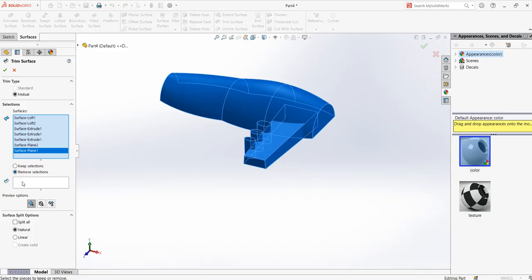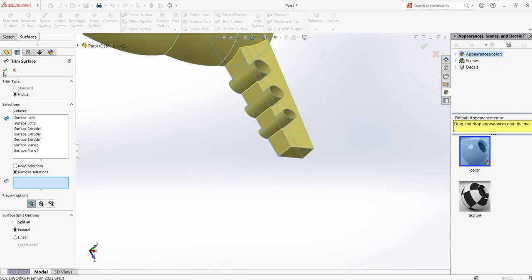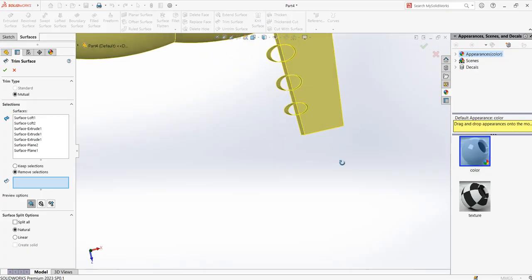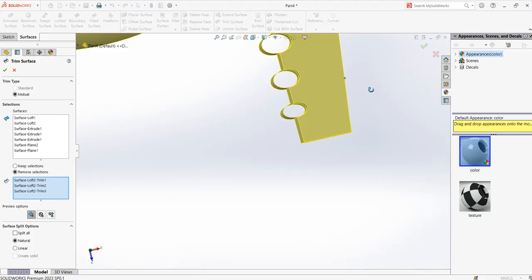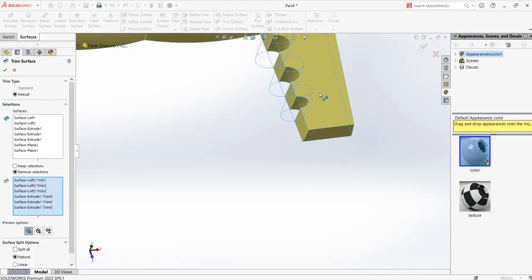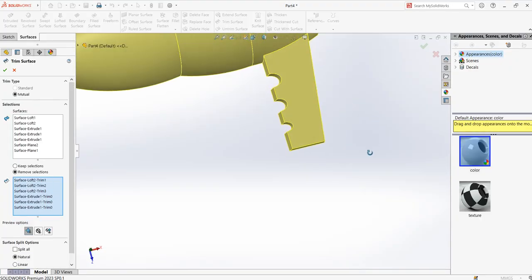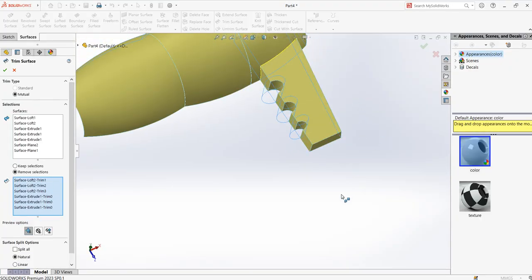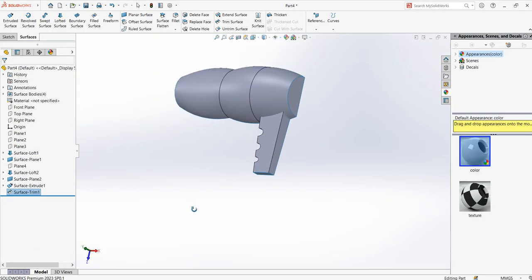Just go here, remove sections, click on this area and click the parts you want to remove. Make sure it's mutual, and then from here you don't want this, this and this. Also you don't want this, this and this. Now from the preview you can see this is what you want. Say okay.